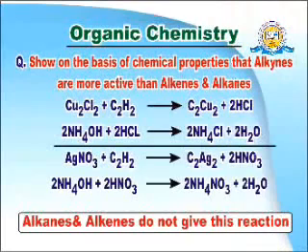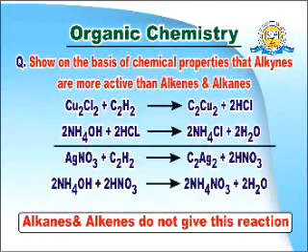Now similarly we go ahead. Practically, how can we show that a triple bond is more active than a double bond, and again more active than a single bond? We will first show practically that a triple bond is more active than a double bond. Please see on the screen, as you observe, copper and silver reactions are given here, which do not occur with ethylene and of course with methane, etc., that is alkanes. Which means that acetylene is more active than double bond compounds like ethylene, and also like methane.